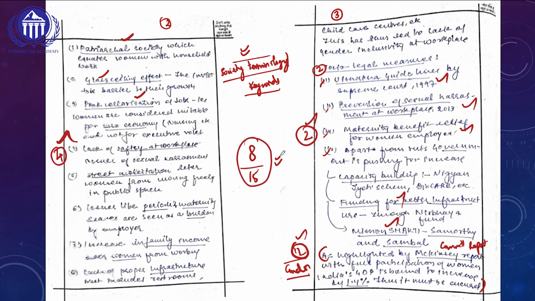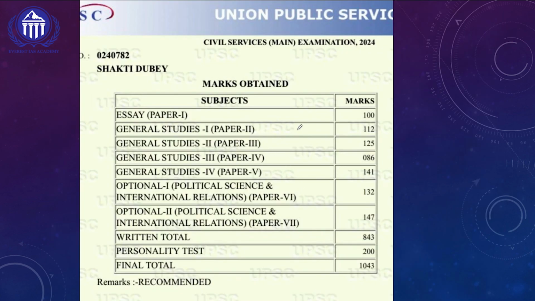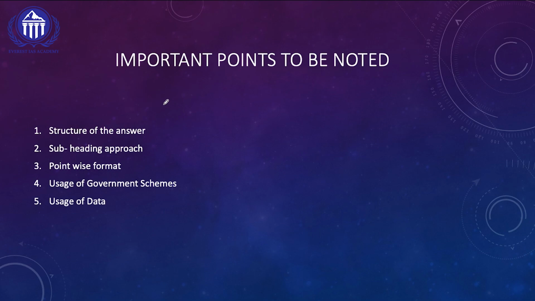I would say this is going to be one of the maximum marks which we can fetch for society based questions in GS paper 1. So the important learning today is that we should use subject specific keywords, especially for society kind of questions. We should use subject specific society terminologies and keywords, and we should underline and highlight them to the examiner as well. And wherever possible, we should try to link government schemes in our answer, and we should use current affairs based data and committee reports also. If you look at this topper's GS paper 1 marks also, out of 250 marks, Shakti Dubey has got 112 marks. So what are the important learnings from today's video?